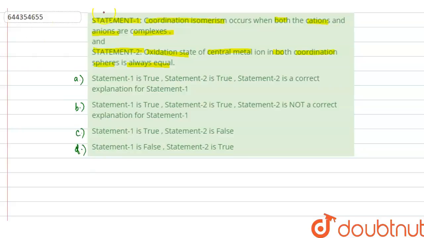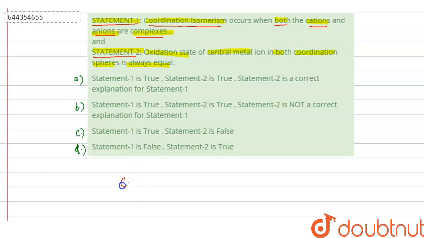So in this question, two statements are given, statement 1 and statement 2. We have to check whether these statements are true or false. In the first statement, it is given that coordination isomerism occurs when both the cations and anions are complexes. So this is absolutely true. Now let us see what will be there in coordination isomerism. Let us take a coordination compound in which both cation and anions are complexes.